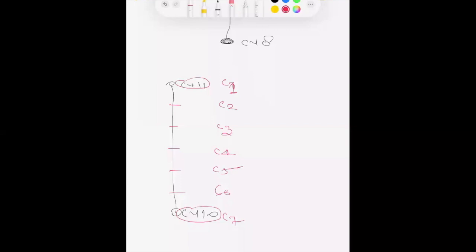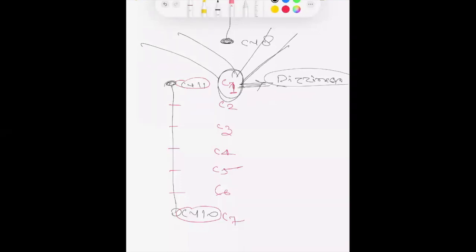From C1, the nerve goes toward the head region because this is the uppermost part of the cervical region. So if someone is suffering with dizziness or vertigo, then needling on CV11 will help, because cervical 1 is directly connected with dizziness. Cervical 2 is directly connected with the eyes and ears. So look at this face.